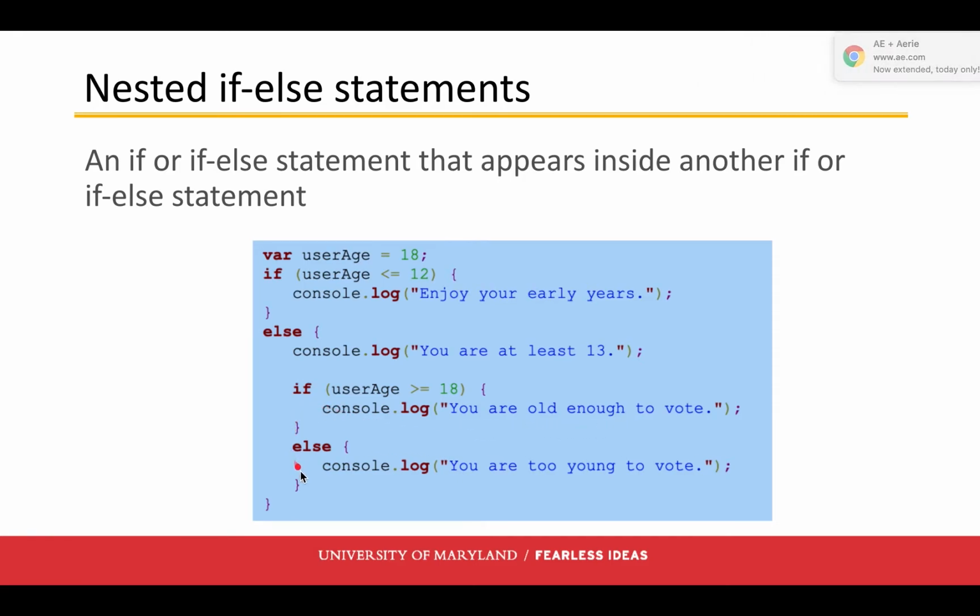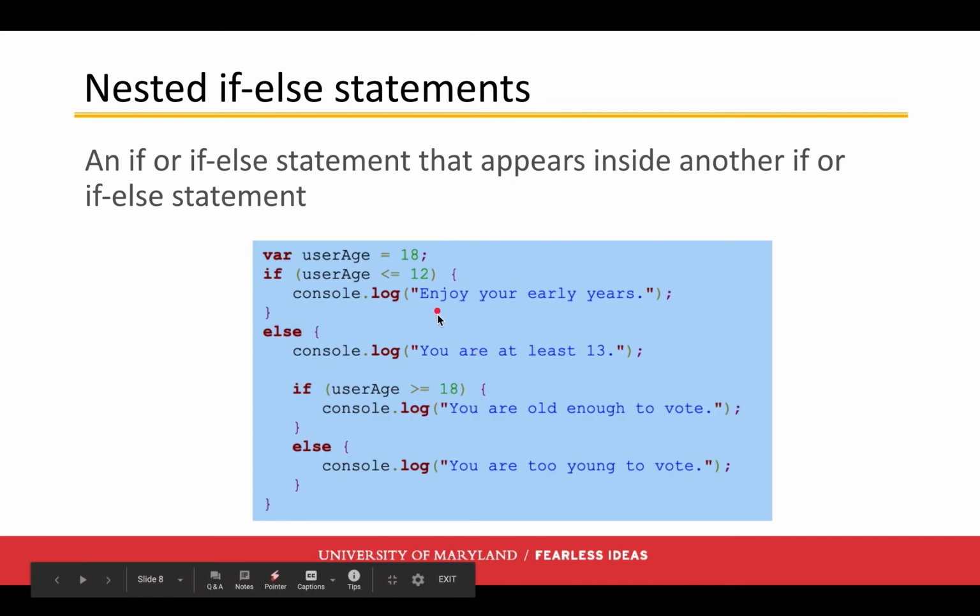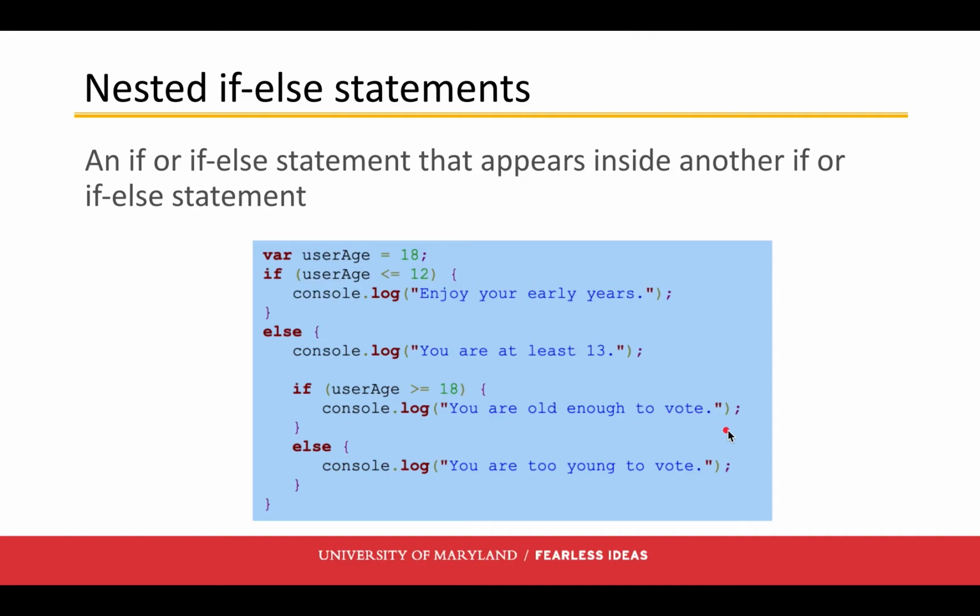It's going to skip this else, right, because we've already executed what's in the if statement. So this code would execute with us having you are at least 13, you are old enough to vote, printed out in our console.